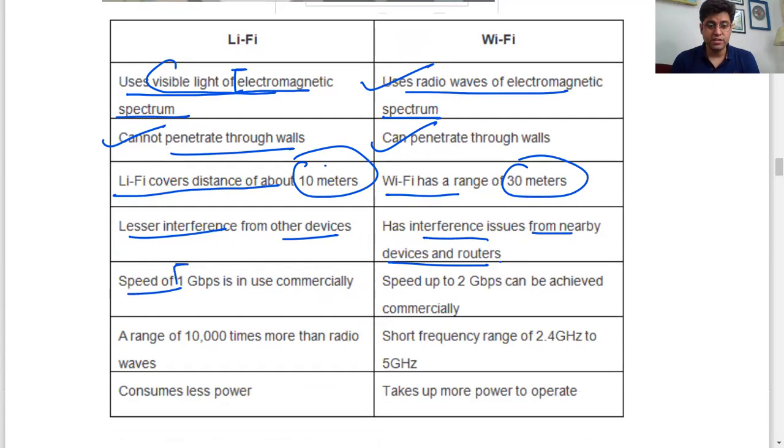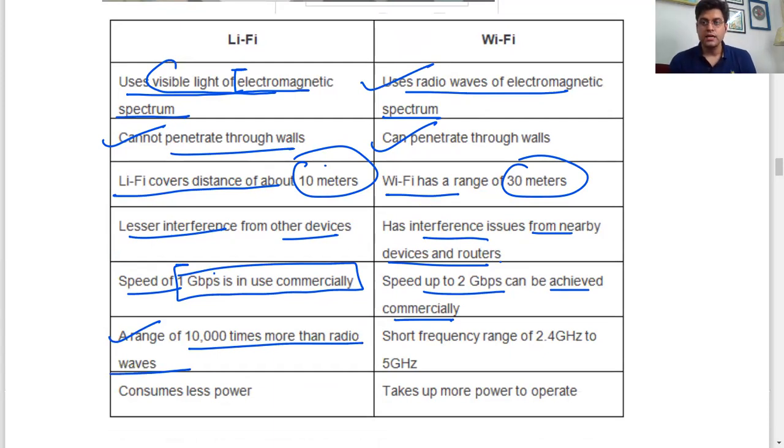In LiFi, a speed of 1 Gbps is in commercial use, whereas in Wi-Fi, 2 Gbps has been achieved and can be achieved. LiFi's spectrum band is 10,000 times more than radio waves.